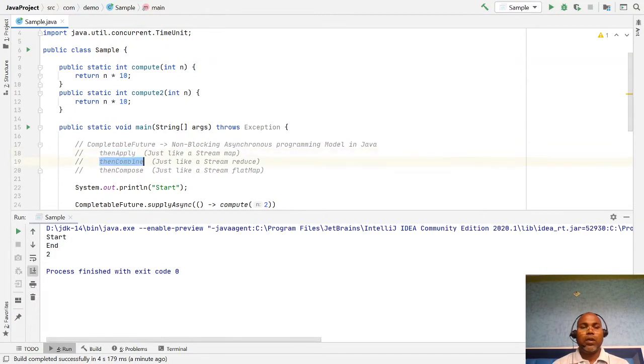Okay, and another method is thenCombine. thenCombine is similar to the Java stream reduce method, reducing the data.